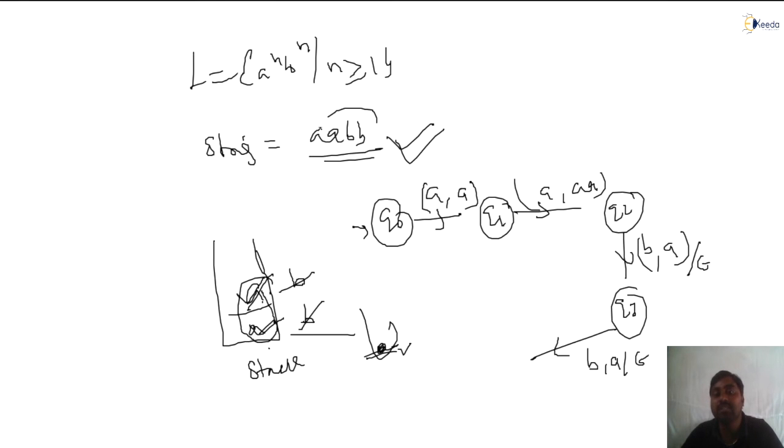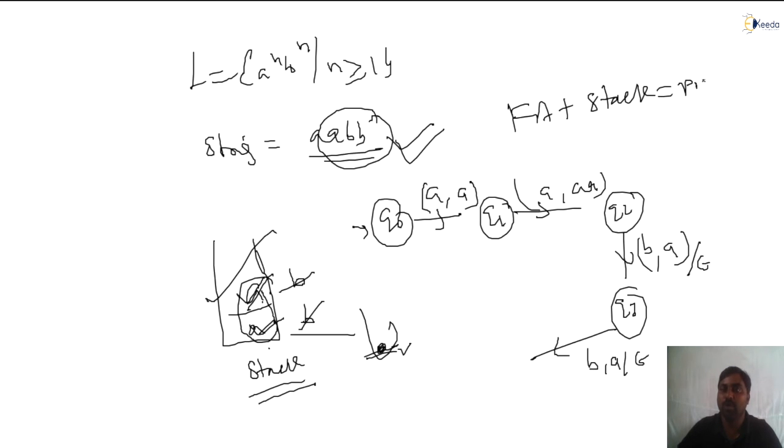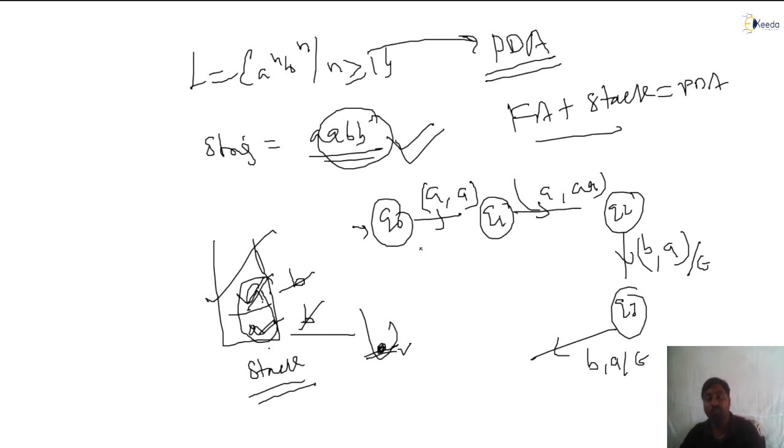See, I can process this kind of string, but I must have memory. This stack is not available with FA. That is the reason all formal languages cannot be accepted by DFA or FA. You understand? Now see, FA plus one stack, if I use a stack, is nothing but a push down automata. This language can be accepted by a push down automata, not by FA, because in a push down automata there is one stack memory, so we can accept. I hope you are getting it.